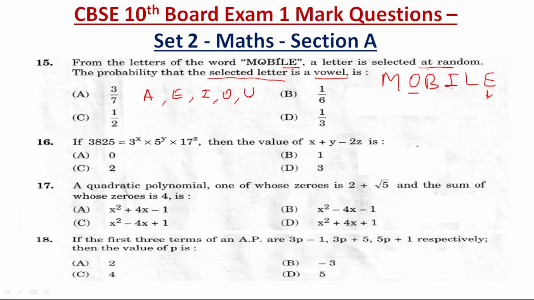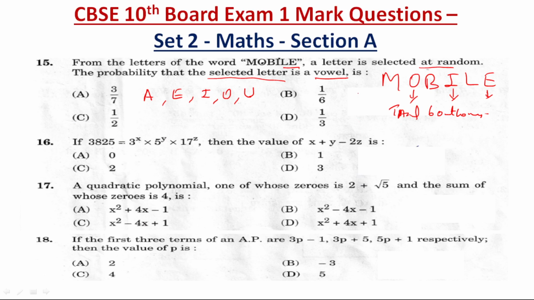Yes or no? So three vowel letters are there. One letter only is selected at random, and the total outcome is 6, no? Total 6 letters are there. So total 6 outcomes.